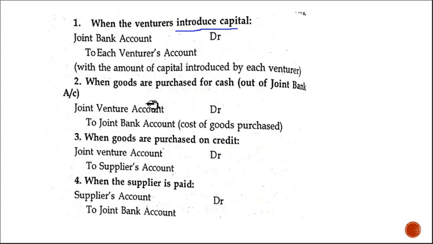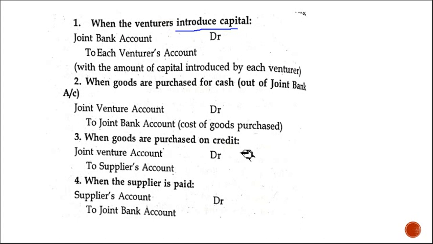Clear? Goods come in, so for goods we are giving the name joint venture only. For goods and all the expenses, we are not writing each expense and each product name. We are writing for joint venture. Overall it is for joint venture, right? So joint venture account debit to joint bank account, cost of goods purchased.